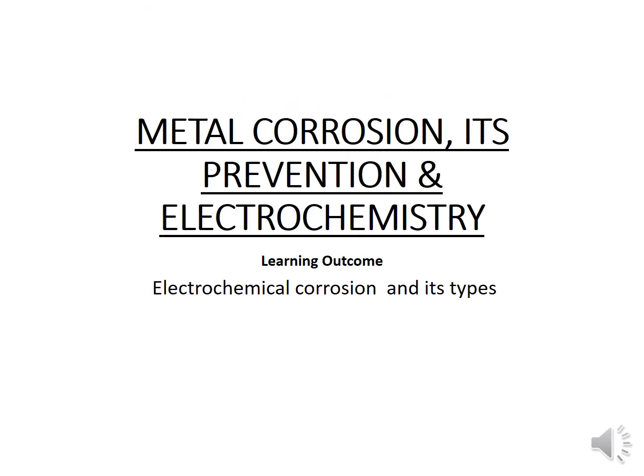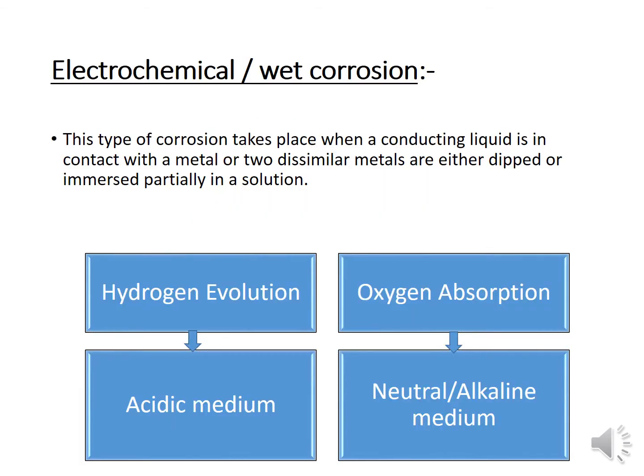Our today's chapter is metal corrosion, its prevention and electrochemistry. Today we are going to learn electrochemical corrosion and its types. What is corrosion? The process of destruction of metal due to the environment is called corrosion. Corrosion is of two types: atmospheric corrosion and electrochemical corrosion.